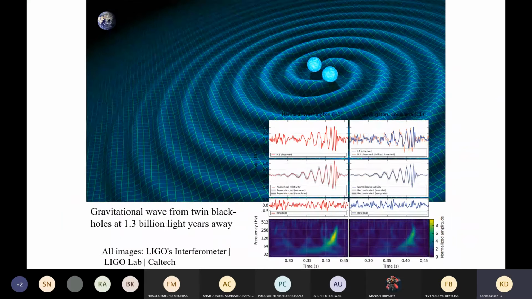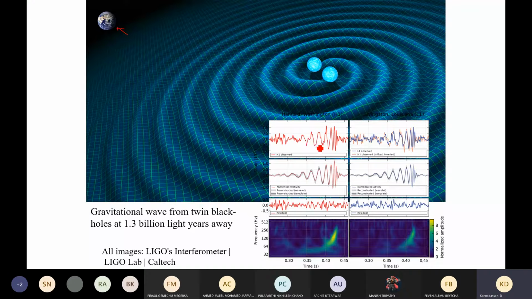Not only the light wave, the gravitational wave is also a transverse wave. It can travel over space without any medium requirement. This was detected, I think in 2018, when two black holes collided with each other. It created a kind of space wave, which we call a gravitational wave. When this wave reaches the Earth, it creates this kind of signature.